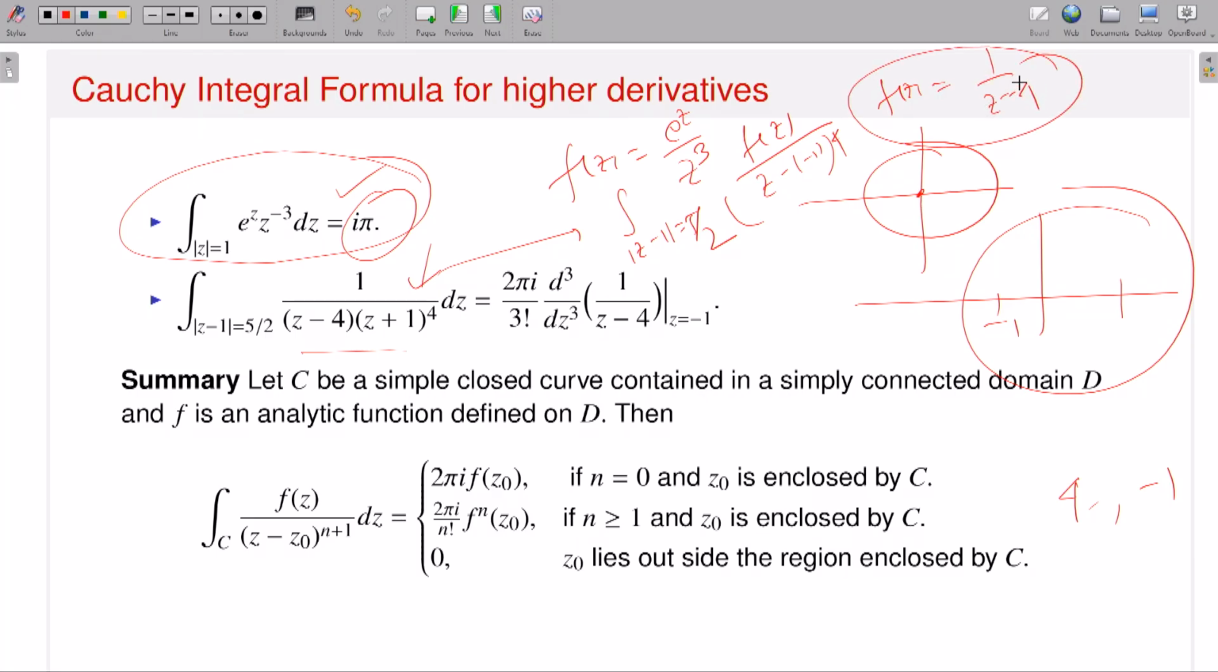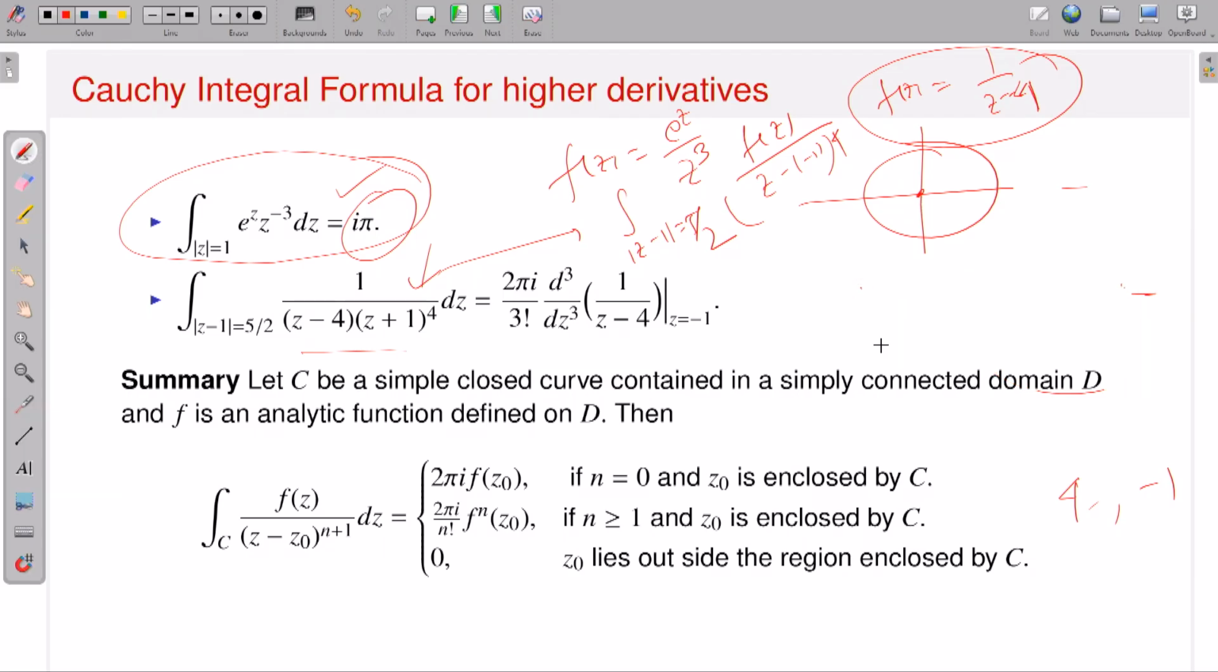Now this f of z is equal to 1 by z minus 4. Because it is a circle centered at 1 with radius 5 by 2, that means 4 will be here. So centered at 1, 5 by 2 means 2 point something, right? So therefore it should be like this, and your 4 lies here.